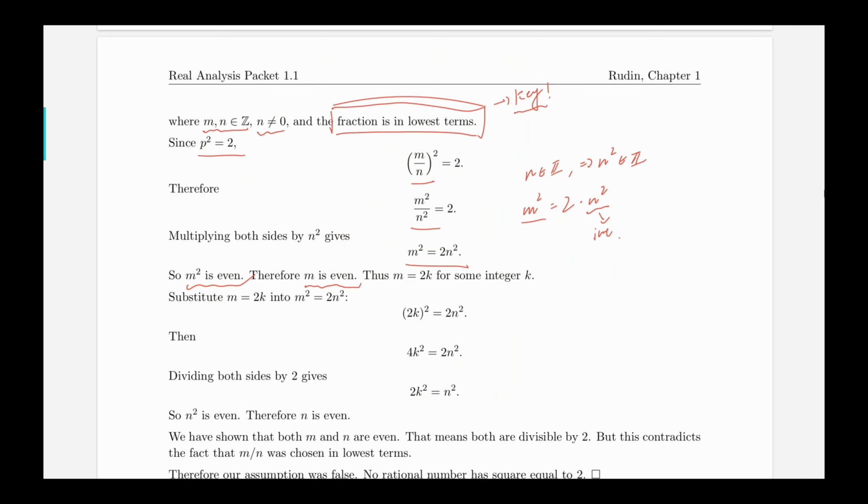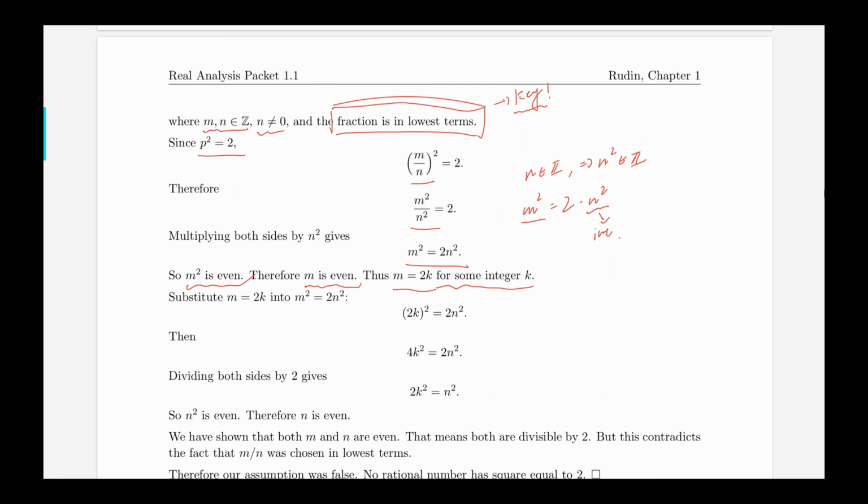And since m is even, then by the definition of even numbers again, there must exist some integer k such that m equals 2 times k. So for example, if m equals 8, in this case k will be 4. So 4 times 2 equals 8. So m has to equal some integer times 2. In this case, I'm just going to denote that integer to be k.